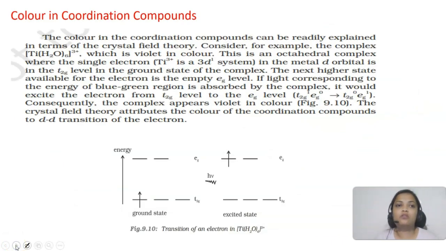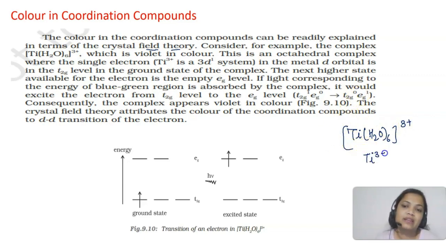Now let's talk about color in coordination compounds. This thing also valence bond theory could not explain. Color in coordination compounds can be explained in terms of crystal field theory. For example, take the compound [Ti(H2O)6]3+, which is violet in color. This is an octahedral complex. Here titanium is in the 3+ state, which is a 3d1 system. So it is octahedral, t2g and eg, and the electron is in the ground state.